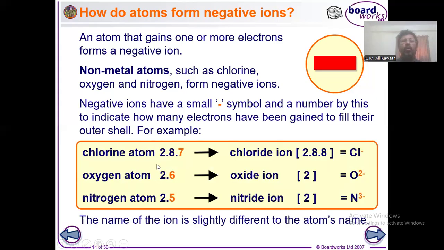Look at the examples. Chlorine has 17 electrons, so its electronic configuration is 2, 8, 7. It has the tendency of gaining one more electron to get the configuration of argon. Similarly, oxygen has the tendency of gaining two electrons to get the configuration of neon. And nitrogen has the tendency to gain three more electrons to get the configuration of neon again. I hope you understood. So non-metal atoms have the tendency of gaining electrons and becoming negative ions, or anions.